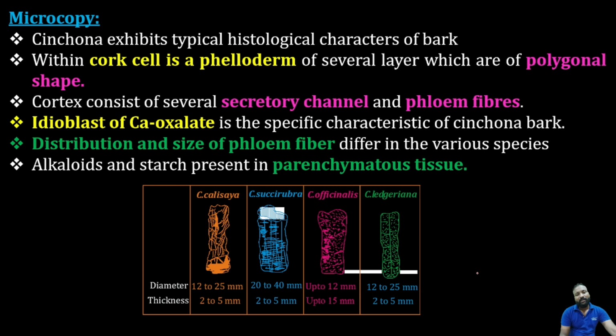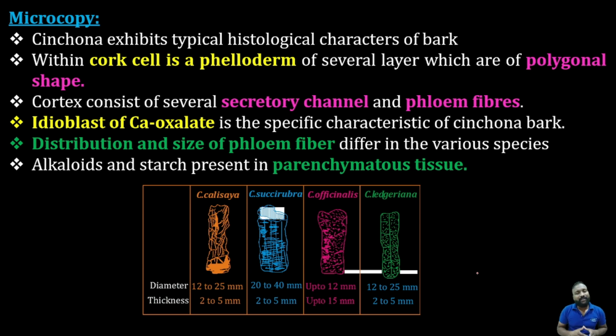Whereas in microscopy, I was only focusing on the main important microscopic features of every drug. So if I included any points in the microscopy, you should definitely remember them, because there is a chance questions are expected from them, especially what I included in the slide. Cinchona exhibits different histological properties, characteristics of bark.